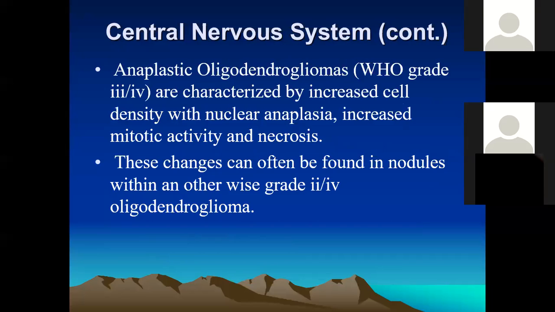Anaplastic oligodendrogliomas have a WHO grade of about 2 to 4. These tumors are characterized by increased cell number and increased cell density, with nuclear anaplasia like polymorphism, high mitotic activity, and increased cellularity. There can be a high number of cells in the anaplastic type.